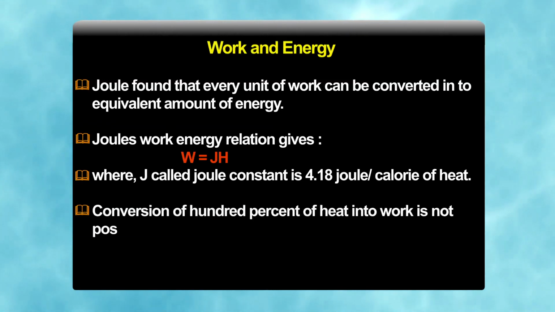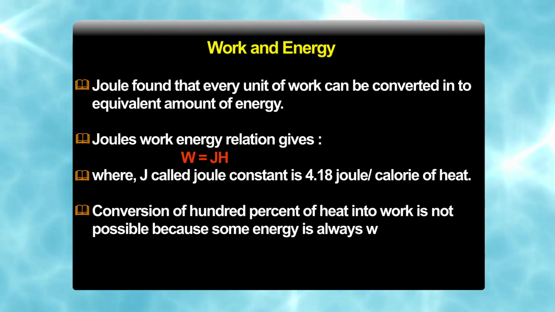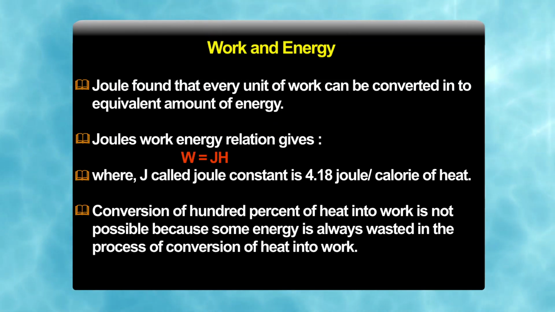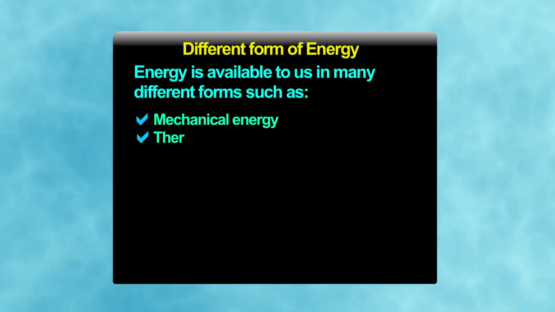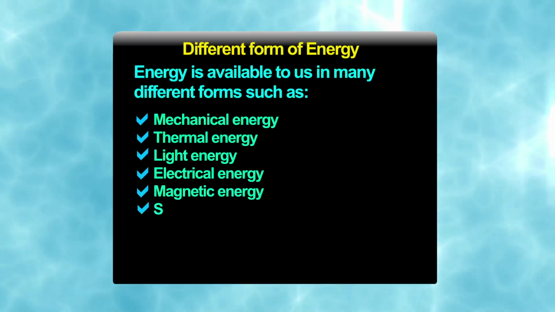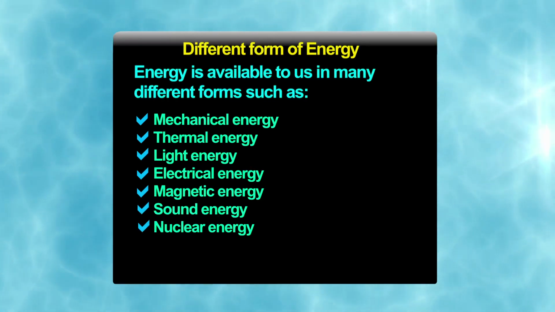Conversion of 100% of heat into work is not possible because some energy is always wasted in the process of conversion from heat to work. Now, there are different forms of energy available to us, that is mechanical, thermal, light energy, electrical energy, magnetic energy, sound energy and nuclear energy.